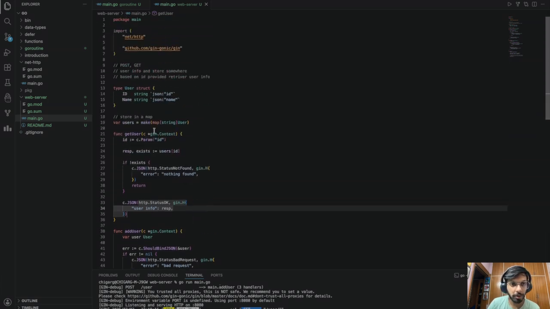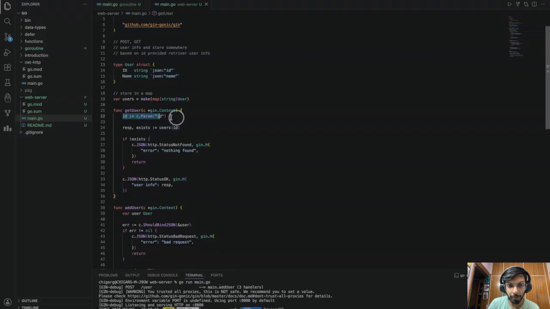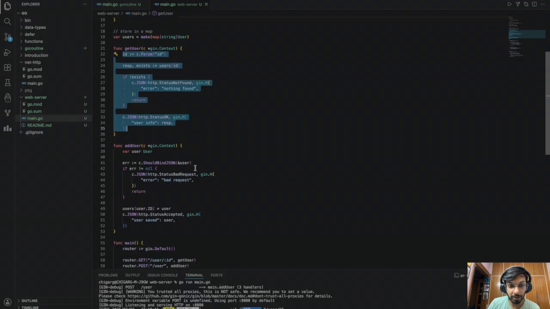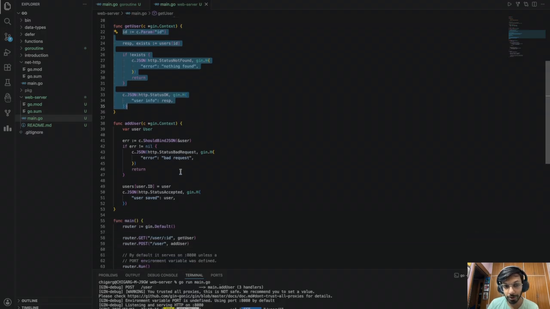Now, of course, we can replace this with a database to make it persist. We need to talk about what structs are. We need to talk a little more about how to extract information from the API and how to send that information back to the user. And we'll talk a little more about some complex logic. But for that, you need to stay tuned.